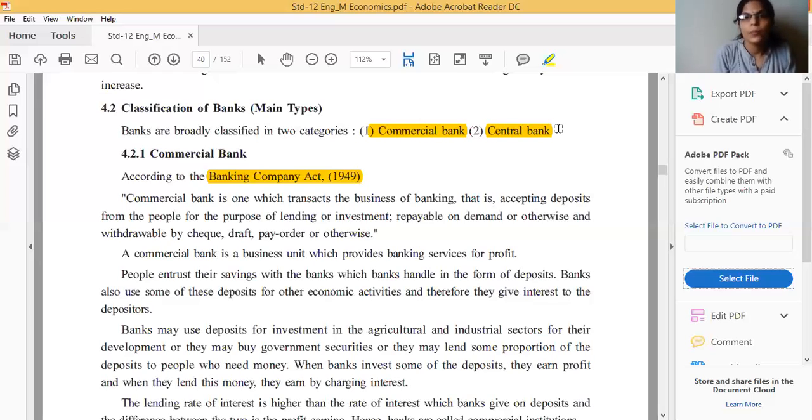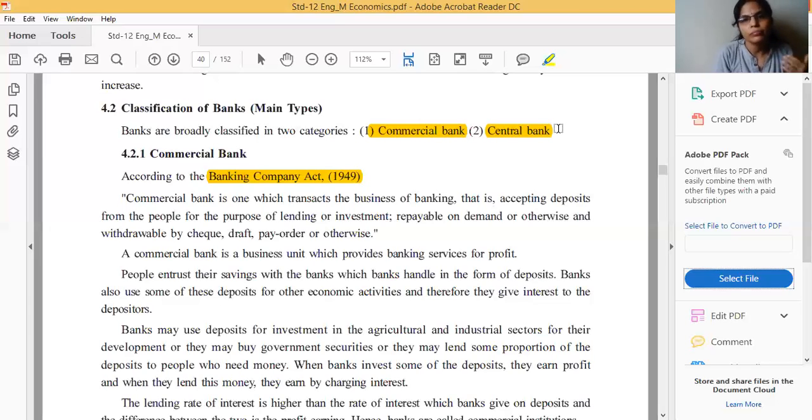Correct? Suppose the producer produced 1000 ball pens. So what is the total cost? Total cost is 2000. But when the same commodity is sold in the market, the total amount earned by the producer will be 3000. So from 1000 ball pens he will get 1000 profit. In the same way, if a business unit gets this type of profit, a commercial bank also will get this type of profit. How will a commercial bank get profit?